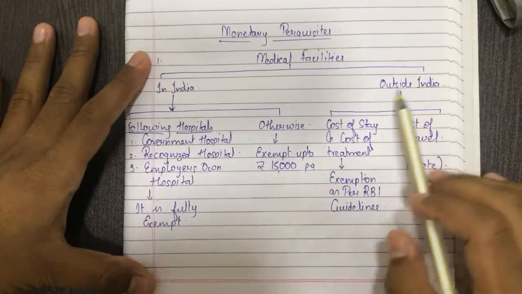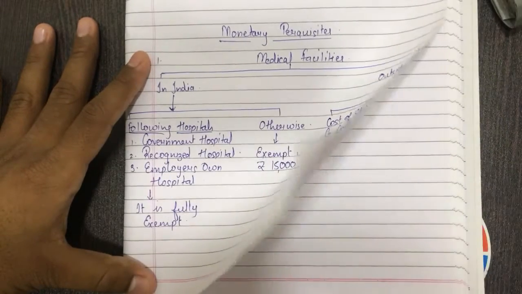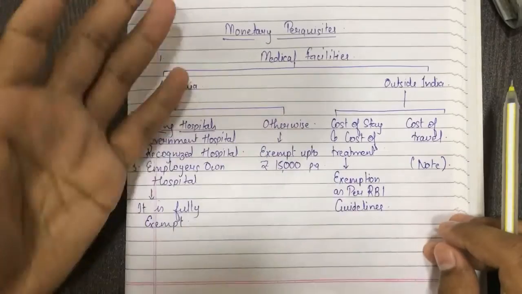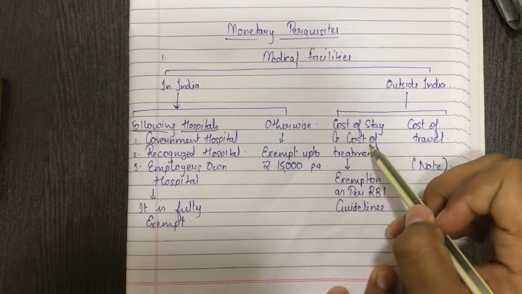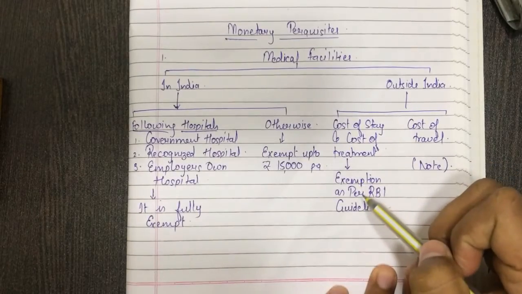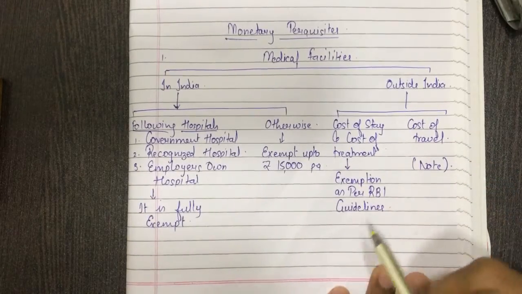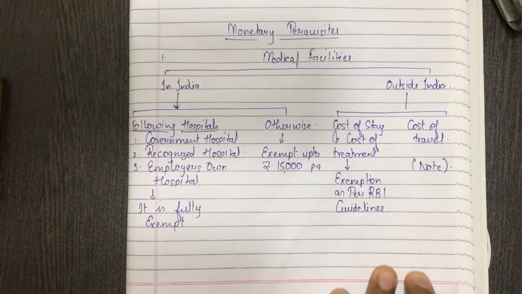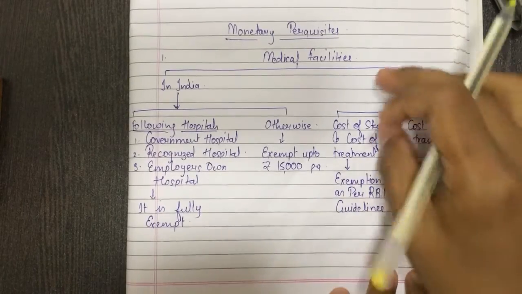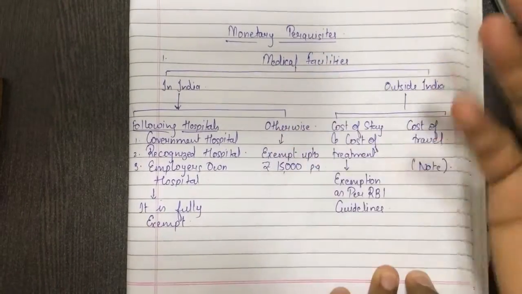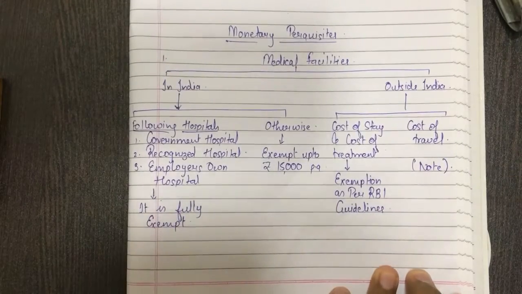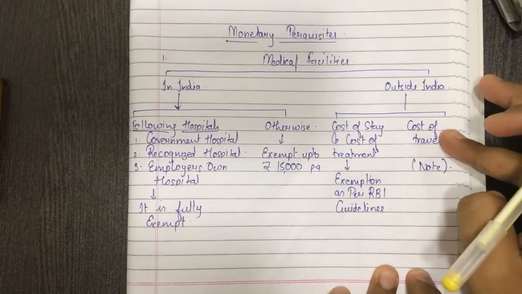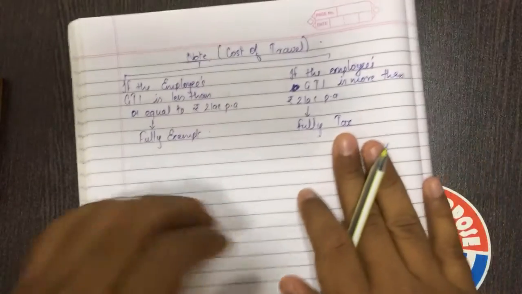Outside India, if the employee goes outside India for the treatment and the employer has paid the medical facilities, that is the monetary perquisite, then cost of stay and cost of treatment will be exempt as per the RBI guideline. That will be given to you in the question. Just simply subtract from the medical facility provided the exemption under RBI, and finally the amount is the taxable amount. Cost of travel: I have given you the note on how to calculate the cost of travel.